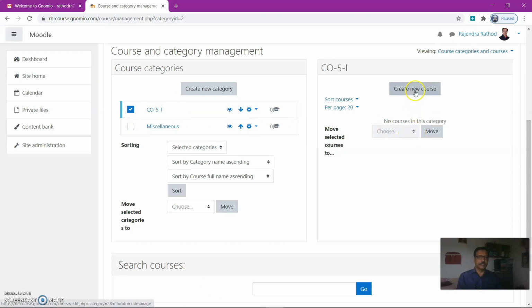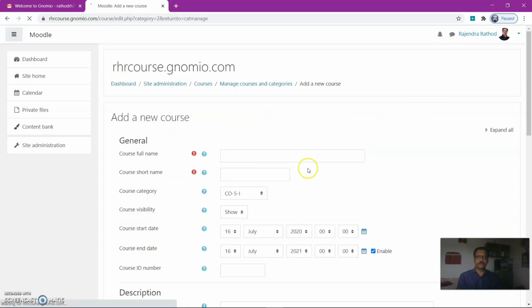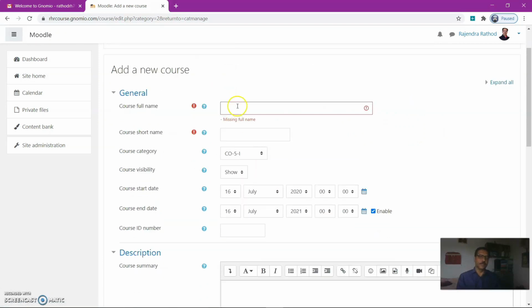So here I will use this button, course full name. You can enter the course full name, for example, operating system.